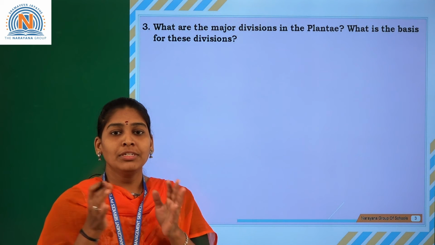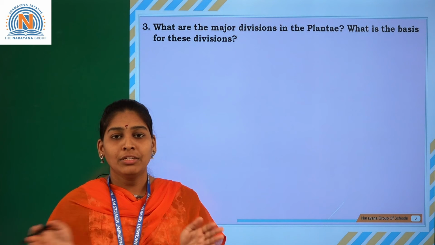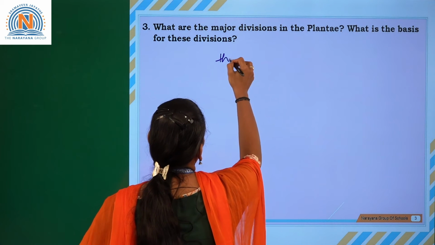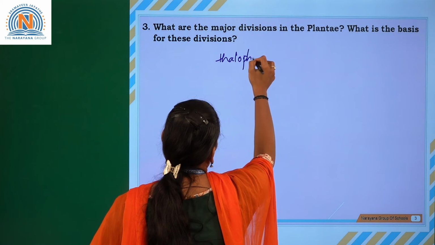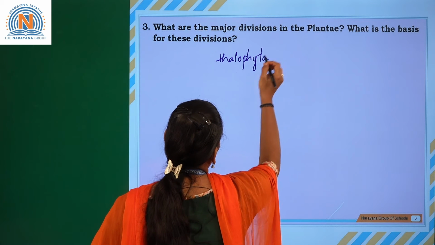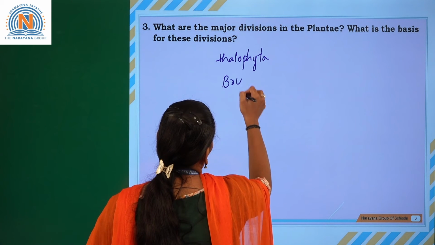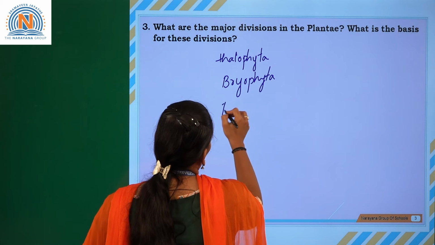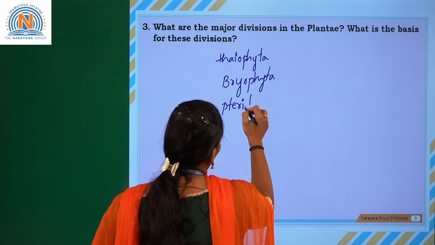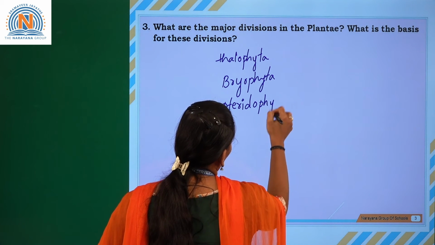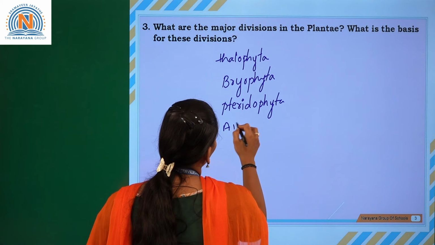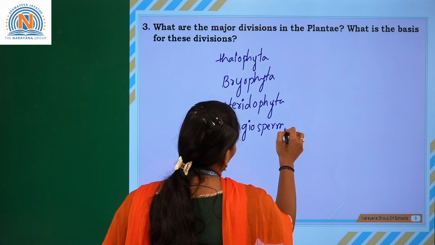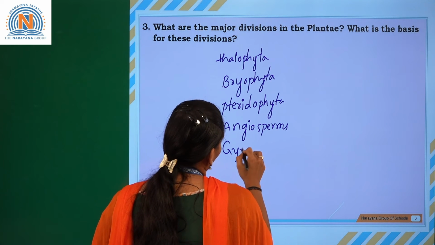The cryptogams and phanerogams are subdivided into different groups, where we can find Thallophyta, Bryophyta, Pteridophyta, Angiosperms and Gymnosperms.